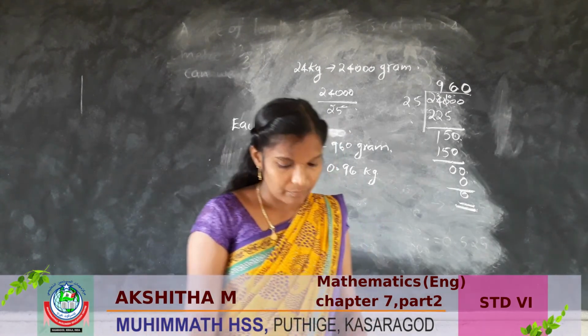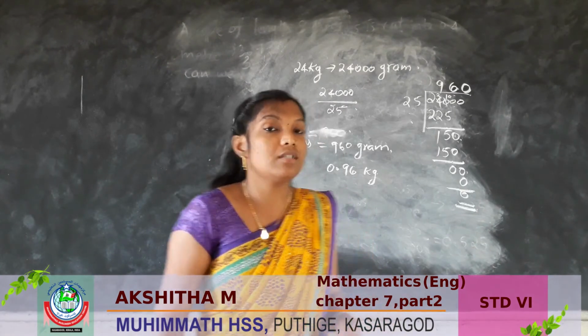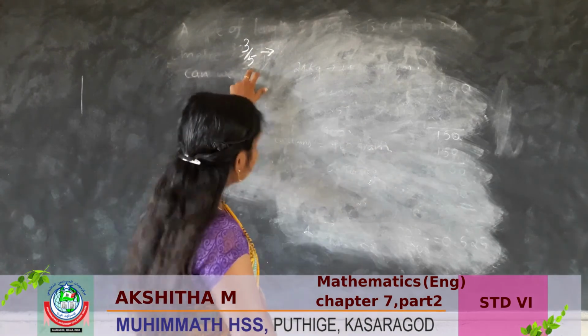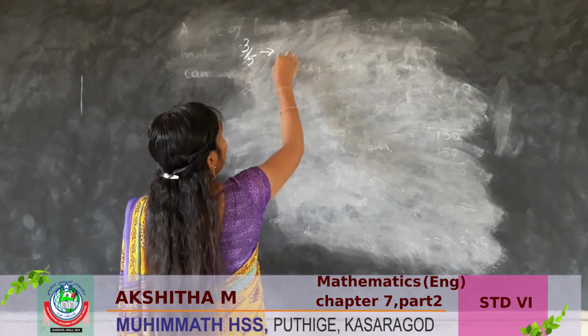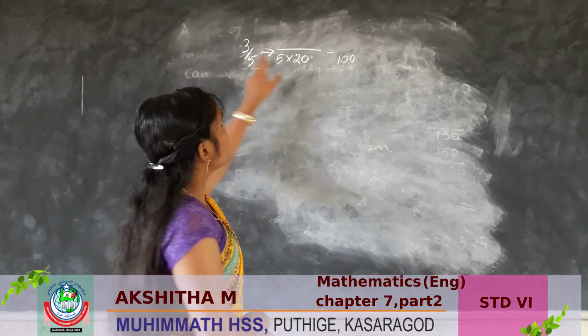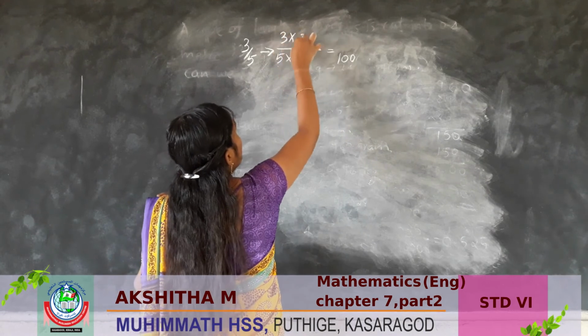Is it clear? Let us find out the decimal form of some fractions. 3 by 5. So 5 into 20 is 100.